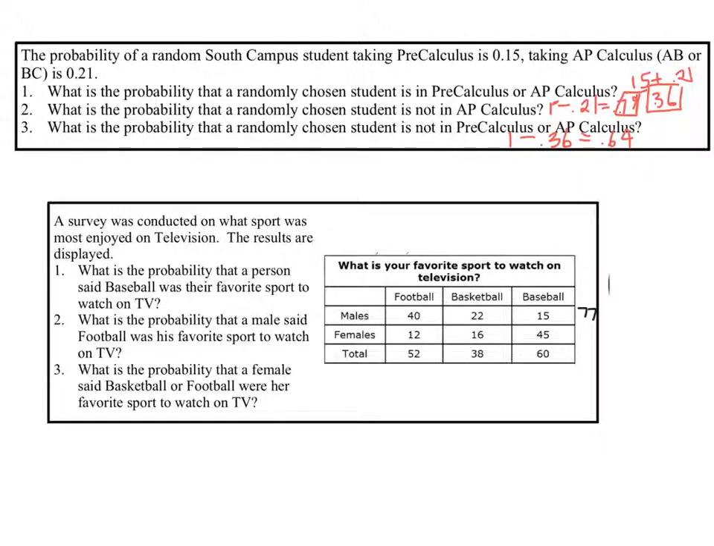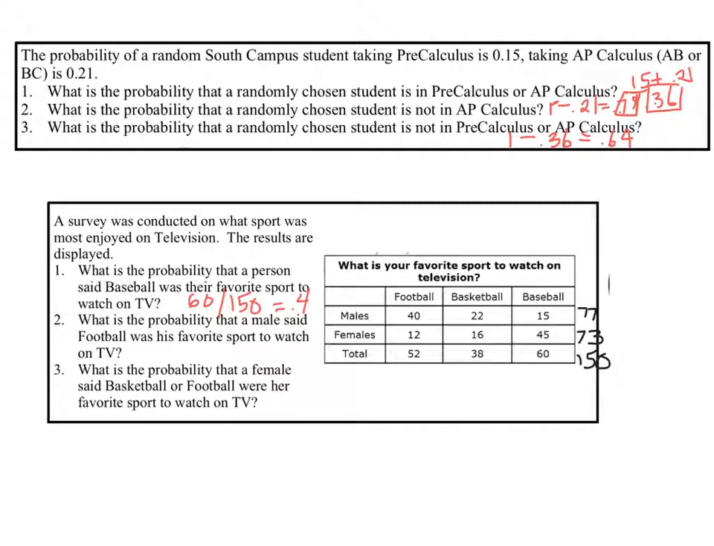Okay. For females, 12 plus 16 is 28, plus 45, so we have 73 females that were part of this survey for a total of 150 people. So the probability a person said baseball was their favorite sport to watch on TV is 60 out of the 150. And I'm going to write that. I'm not going to calculate it as a decimal, right? It's 6/15. You could divide that by 3 and get 2/5. I guess I could. It's 0.4.